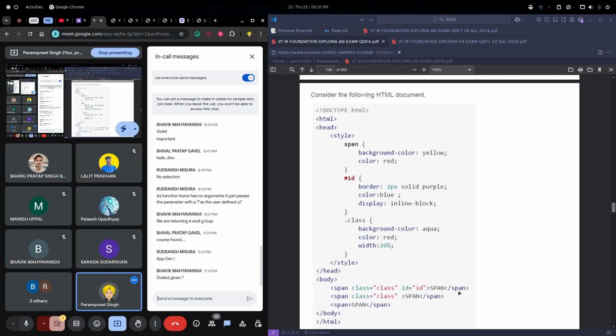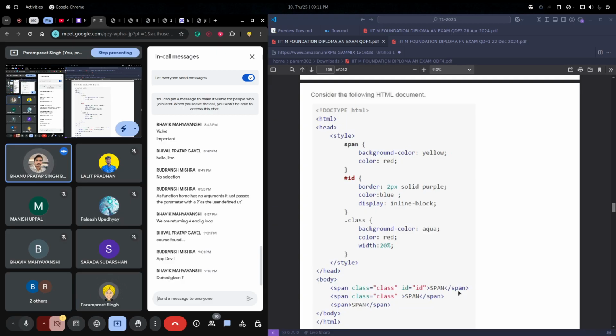Background color, aqua. Okay, and what about the color? What properties will this span have? The background color will be aqua. What about other things? Other things will come from different parts of this CSS.